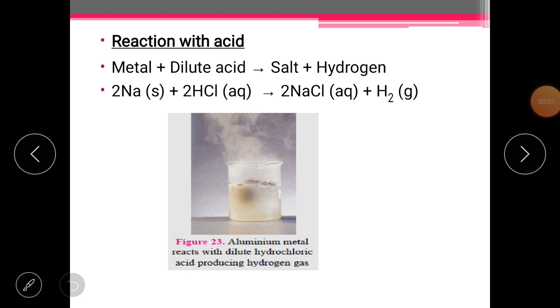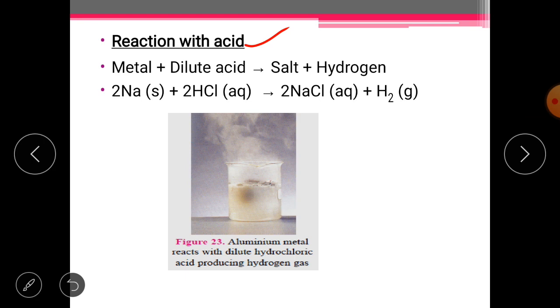Welcome back, learners. We are studying chapter 3, metals and non-metals, and we are discussing the chemical properties of metals. You must remember that we have discussed the reaction of metals with air and water. Now the third topic is reaction with acid. So we will see how a metal reacts with an acid.